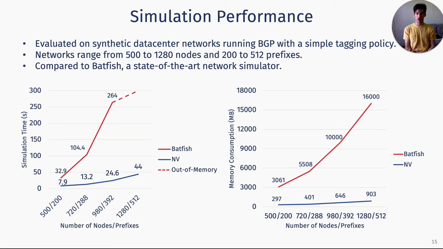So comparing the simulation time for the first network that announced 200 destinations and the third one that announced 392 destinations, and this is the largest network that Batfish actually could simulate before running out of memory, you can see that for MV simulation time increased by a factor of 3, while for Batfish simulation time increased by a factor of 8. And similar trends, maybe to a smaller degree, are visible when you look at the memory consumption of the two.